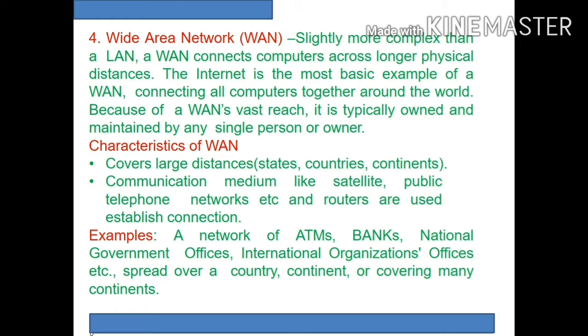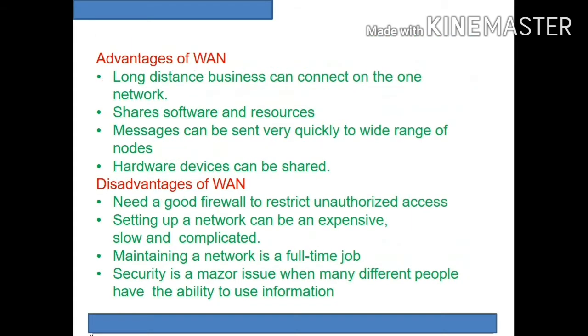We can define in simpler terms, the internet is the cheapest and fastest mode of communication. There is no limit at all. We can exchange information in any nook and corner of the world. It is widely accessible. The main attraction or main merit of WAN is long distance. All other things are general about network: sharing is possible, and messages can be sent very quickly to a wide range of nodes. These are all the main merits about WAN.